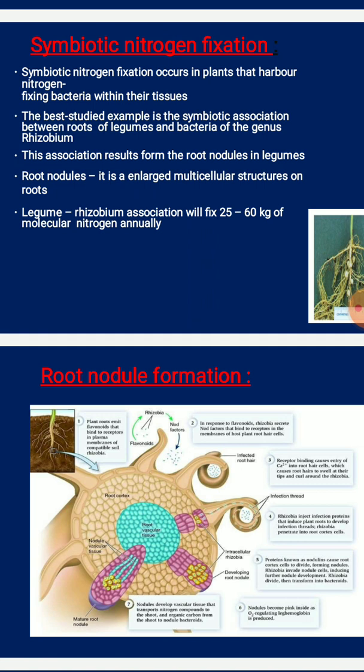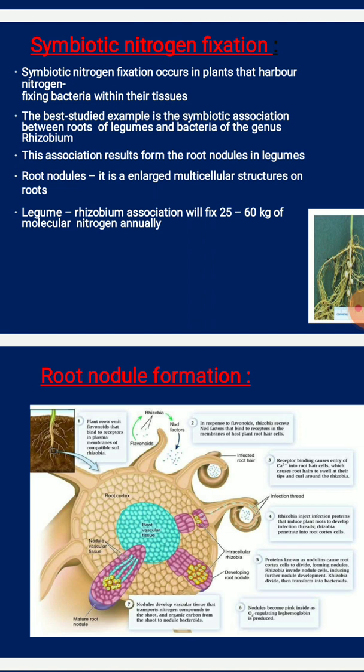It is going to be helpful in the root nodules of the legumes, which will carry out this symbiotic nitrogen fixation. The association mainly results in root nodules in the legumes, where these root nodules are enlarged multicellular structures that will be present on the roots.